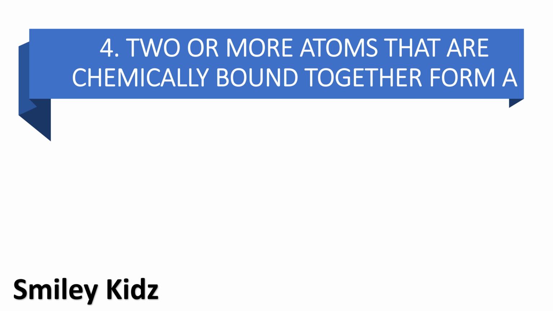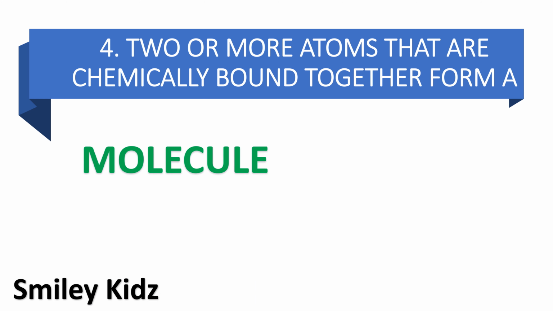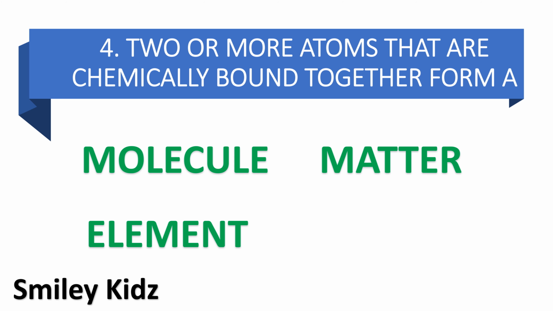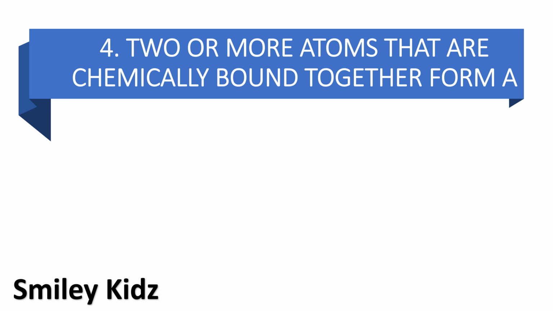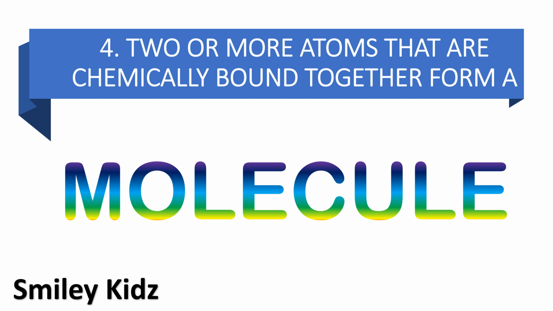Moving to question number 4. Two or more atoms that are chemically bound together form a option A molecule, option B matter, option C element, and option D compound. Your time starts now. Your time is up. And the right answer is molecule. Two or more atoms that are chemically bound together form a molecule.